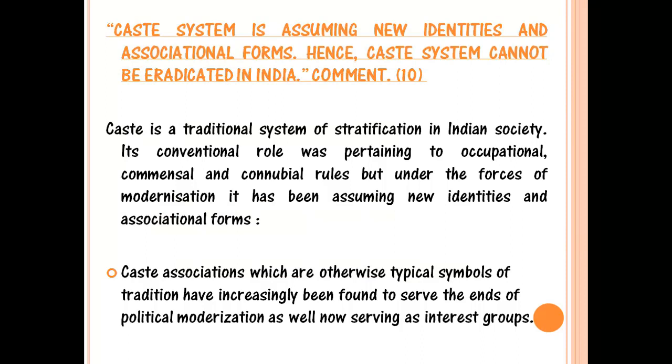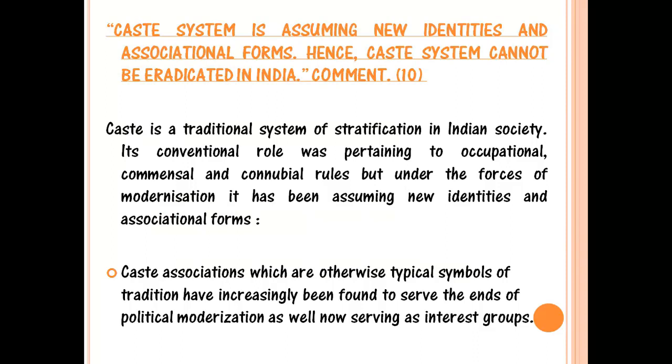First would be the caste association. Like you may be aware of certain caste associations in your locality also, like a Mahajan Sabha or Agrawal Sanstha. So basically, in its traditional role, it was mainly concerned with gathering or passing some rules for their own community.